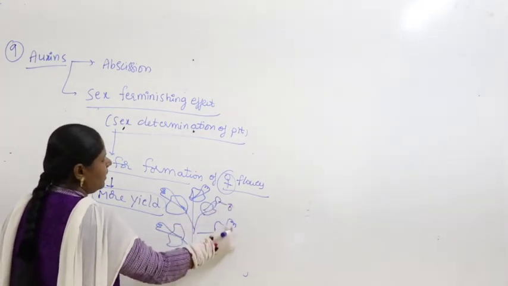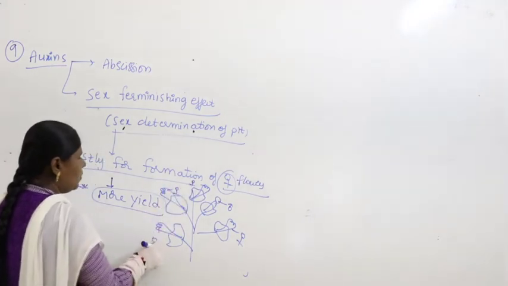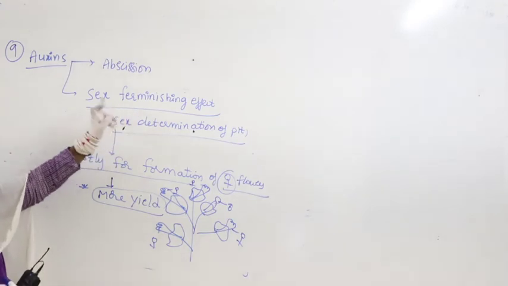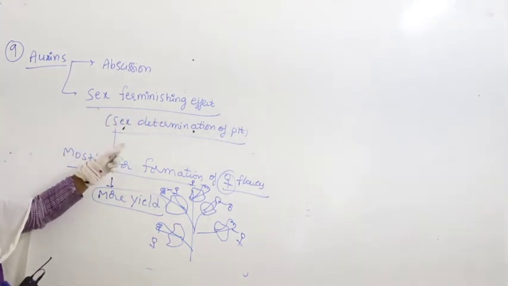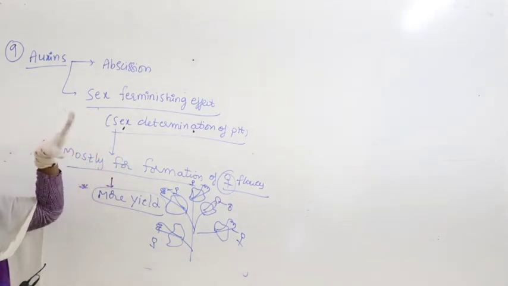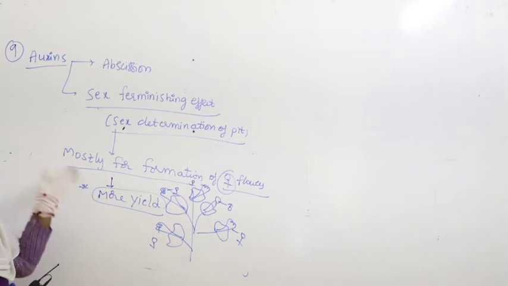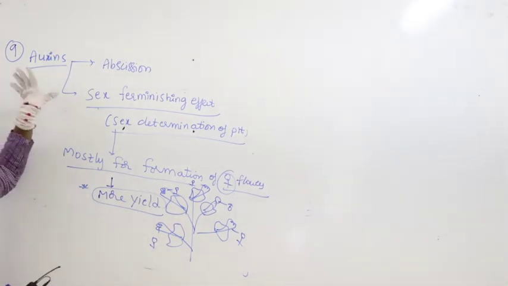There is only one male, but there are so many female flowers. That is called the permissioning effect. The plant can be made not to produce male flowers, only female flowers. That is possible with the impact of auxins.